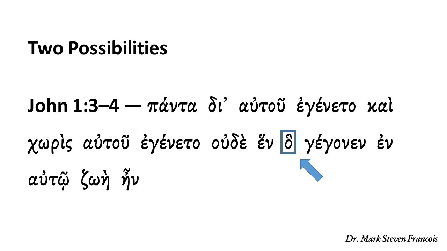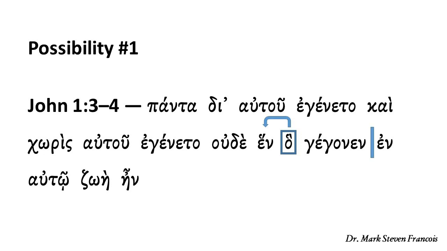is that the final words of verse 3 begin with a relative pronoun. Now, there are two different ways that we could understand that relative pronoun. The first possibility is that the relative pronoun begins a clause that modifies or clarifies the meaning of the word hen, which means one thing. So in this case, we would translate it, and without him, not one thing came into being that has come into being. The words that has come into being refer back to the words not one thing. And it basically means not one thing has come into being out of all of the things that have come into being.